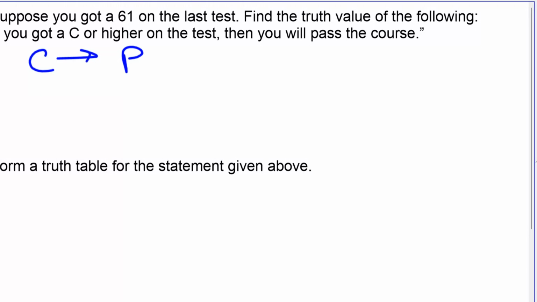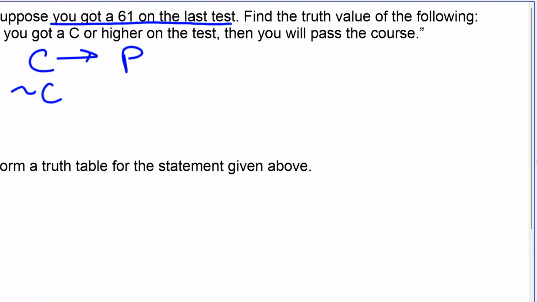Now think about what they said. We know that you got a 61 on the last test, which is not a C or higher. So you didn't get a C or higher on that last test. Now, this does not mean that you're not going to pass the course, and that's what people are going to say. They're going to try to say that, oh, that means you didn't pass, but that's not what that means.